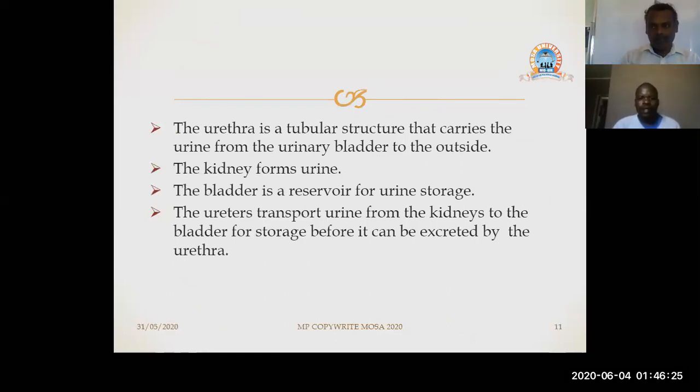So the urethra is a tubular structure that carries the urine from the urinary bladder to the outside world. Just like I said, the kidney forms urine. The bladder is a reservoir for urine storage. So once urine has been formed by the kidneys, the ureters will carry the urine from the kidneys to the bladder, where it's stored while waiting to be excreted or passed to the outside world. The ureters transport urine from the kidneys to the bladder for storage before it can be excreted by the urethra.